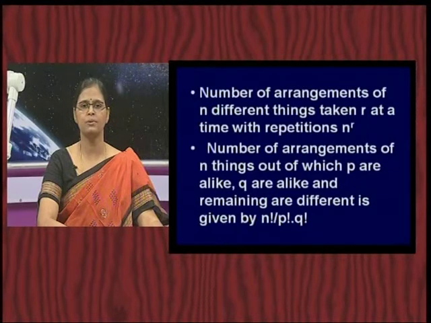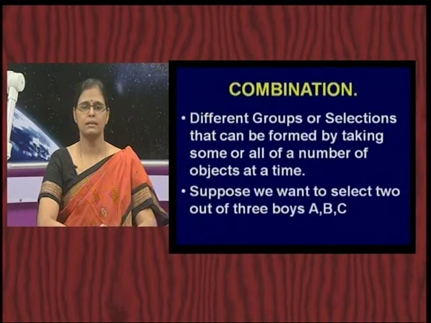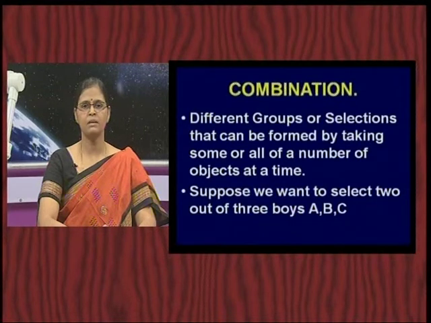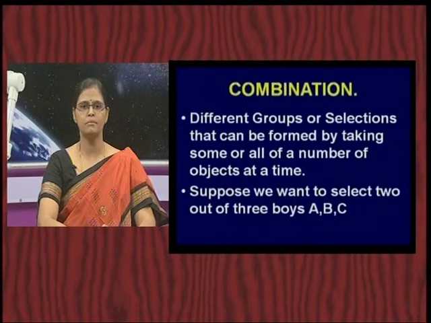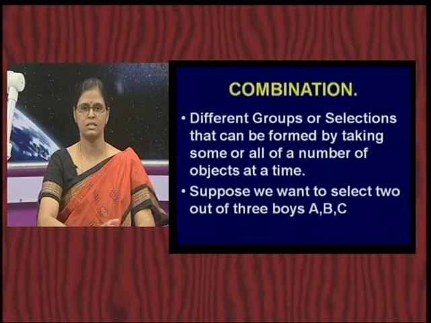Now, let me take you to the next technique of counting, which is nothing but combinations. So, what do you mean by a combination? Combination is nothing but different groups or selections that can be formed by taking some or all of a number of objects at a time. So, here the key word or the underlining word is the selections.